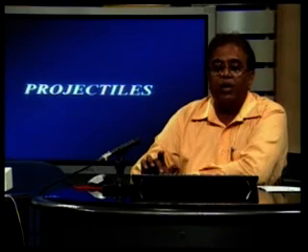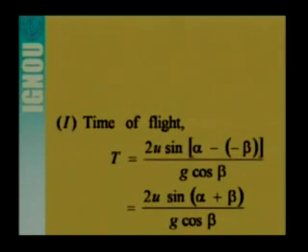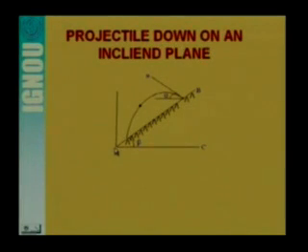Now let us talk about the projectile down an inclined plane. Previously we were throwing the ball from the point A and it was tracing the path on the inclined plane in the upward direction. But in this case the ball is being projected from the point A, and this is the projectile down on the inclined plane, that is from this point the particle is being projected and it is following this trajectory. It will come back to this point.